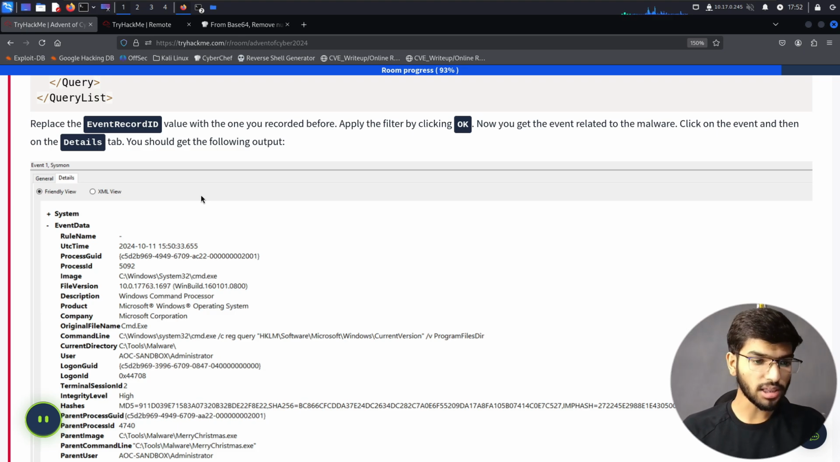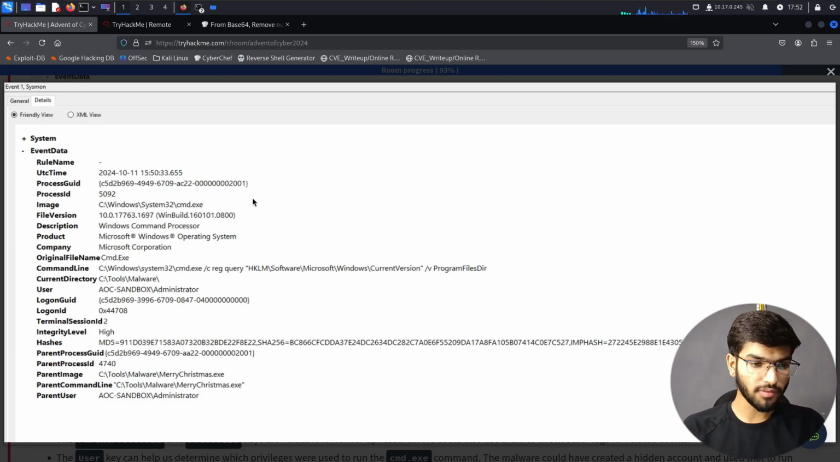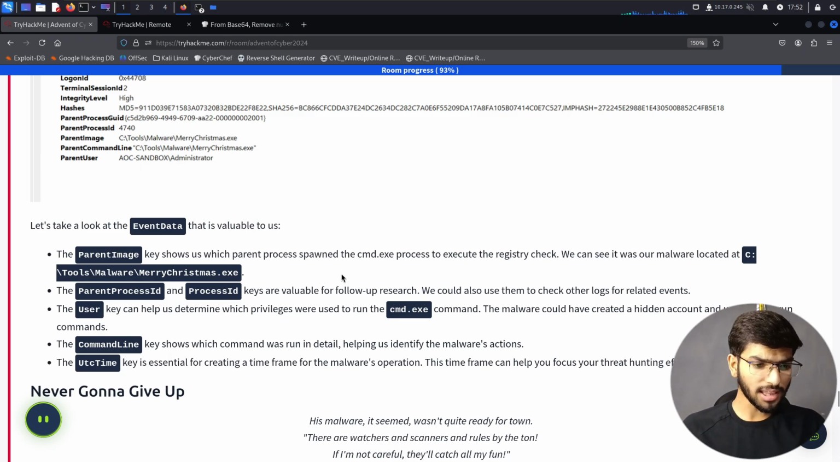Click on the event, then on the Details tab, you should get the following output. So this is going to be the output after you enter those parameters and queries. Here you will be able to see a lot of information. Let's look at the event data that is valuable to us. The ParentImage shows us which parent process spawned the cmd.exe process to execute the registry check. We can see it was a malware located at the tools malware merry christmas.exe, which is the parent image location given there.